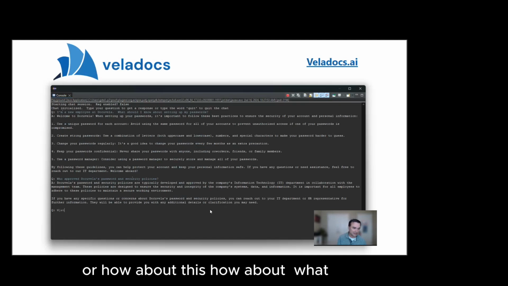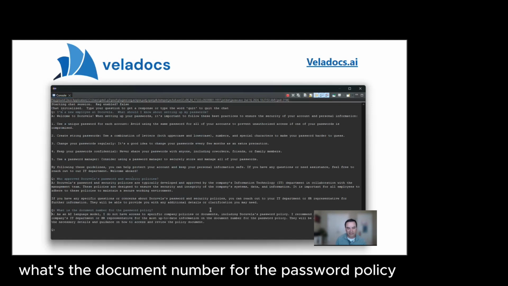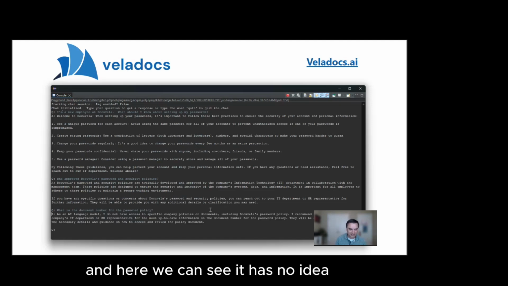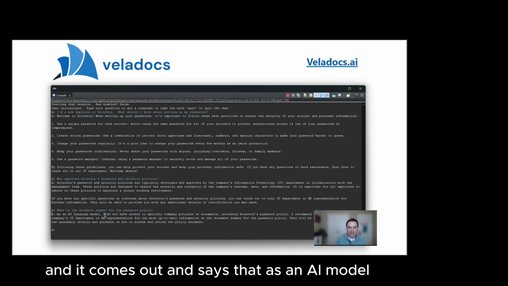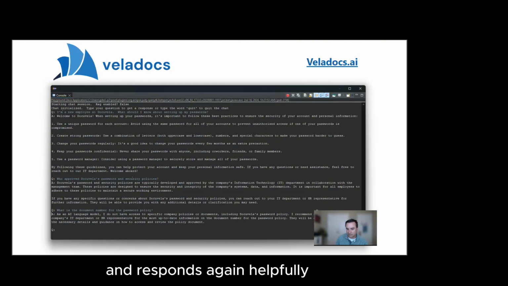Or how about this? If I want to know more, what's the document number for the password policy? And here we can see it has no idea. It comes out and says that as an AI model, it doesn't have access to specific policies, and responds again helpfully, but without very much detail.